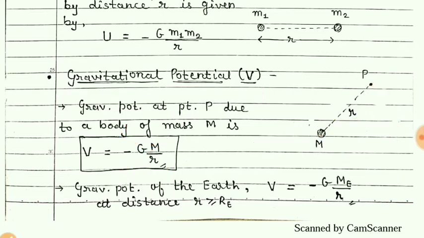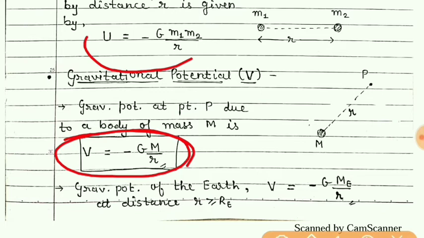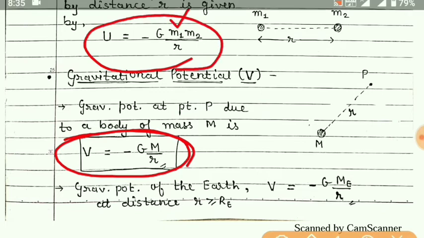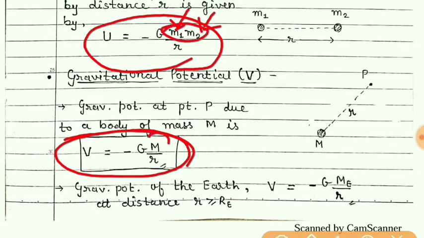So students, this is the formula for the gravitational potential. This is for gravitational potential energy. There are a product of two masses, so it will be potential energy, and here only one mass will be there. But remember, gravitational potential energy or gravitational potential, both are negative.